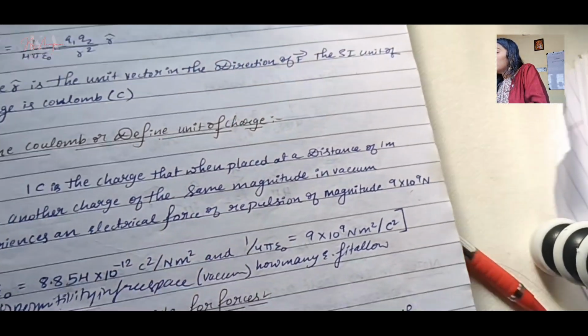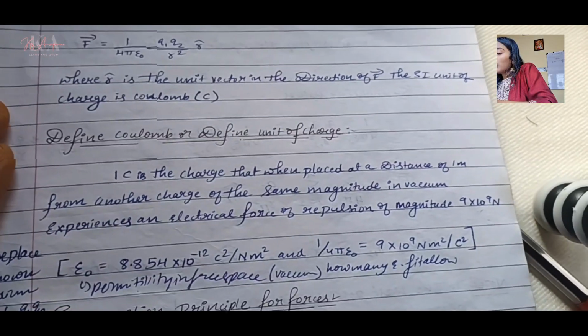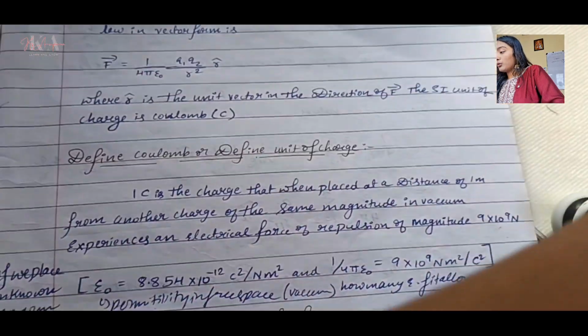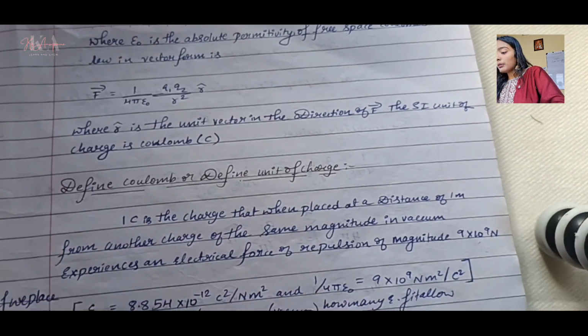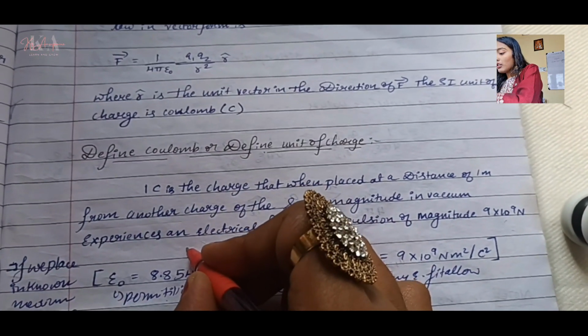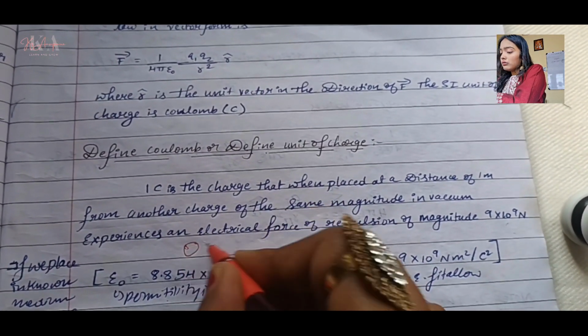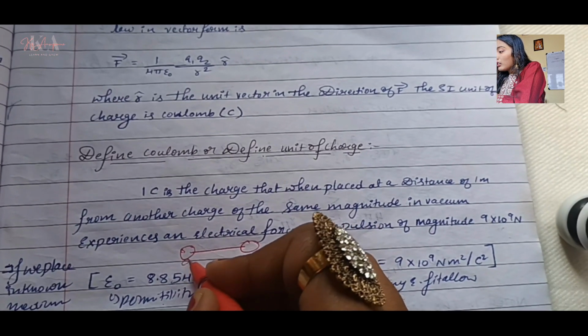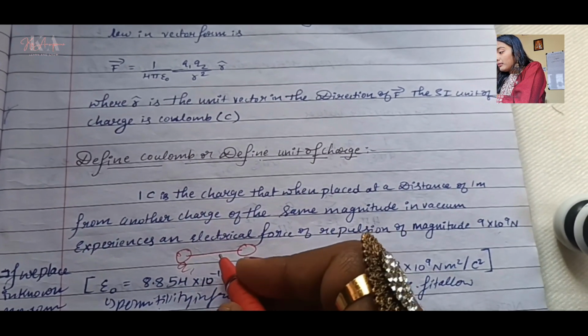Okay, so you need to remember this definition. Don't cram it, just understand it. Like that one is our motto. So one coulomb of charge is placed at a distance of 1 meter. I will write it down. Let's say these two are charges, okay?